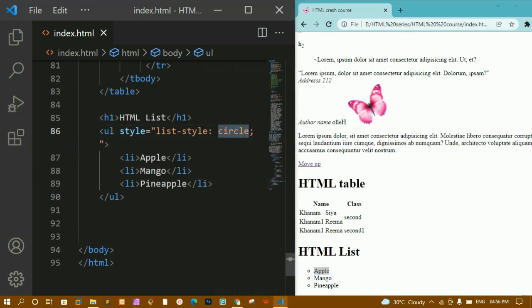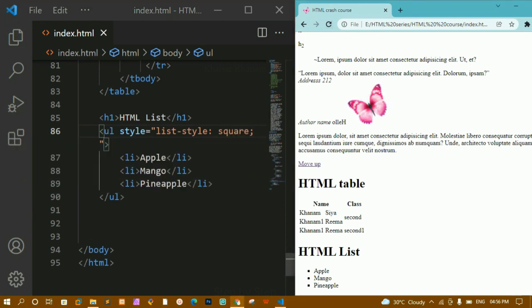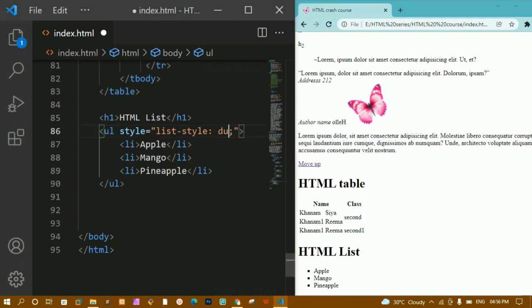Now here we are having square as well. I'll save. I'll refresh. Now you can see I'll be getting this square. Okay, based on your requirement you can give any styling, and also we are having disk. Okay, by default it will be disk only, so you don't have to give it for disk. I'll save this. I'll refresh this. Now you can see this is the default, that is nothing but disk. Okay, this is about unordered list, and inside this we are having list items.